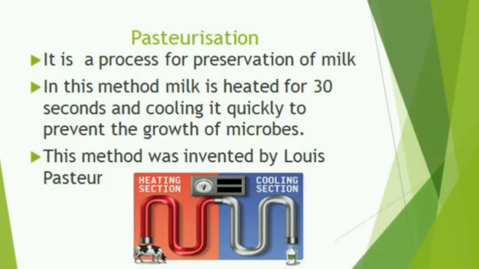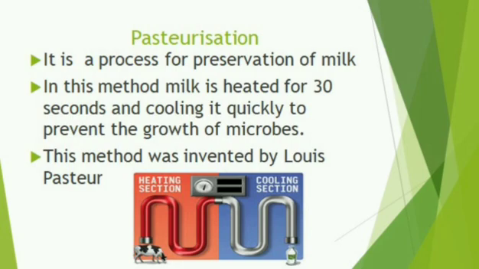Then the next one is pasteurization. Pasteurization is a process for preservation of milk. In this method, milk is heated at about 70 degrees C for 15 to 30 seconds to kill the bacteria present in it and cooling it quickly to 10 degrees C to prevent the remaining bacteria from growing.